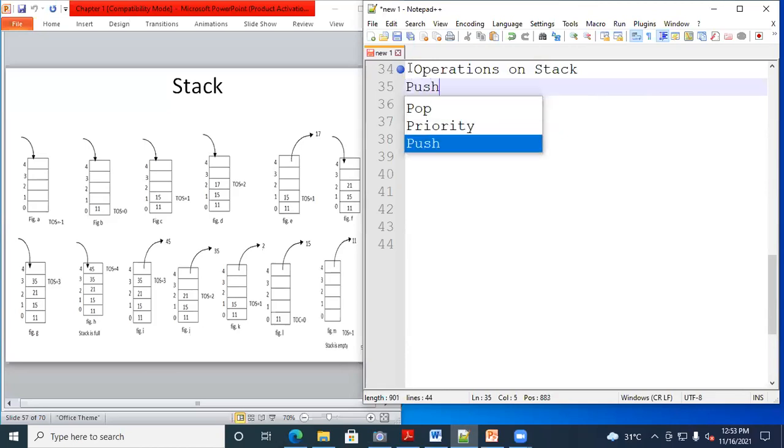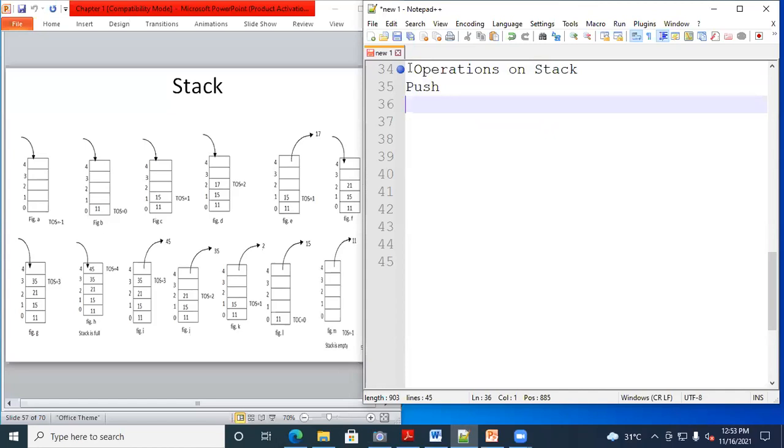Now, how do we perform these push and pop operations using the C programming language? First we'll see the algorithms, and after that we will go to the implementation part. When we perform the push operation, suppose you want to add a new data item to the stack, at that time we need to perform the push operation. Now we'll write our algorithm first, the algorithm for push operation.